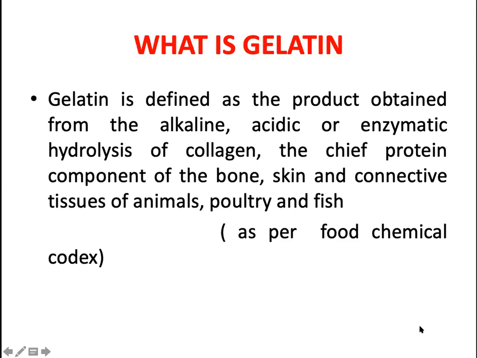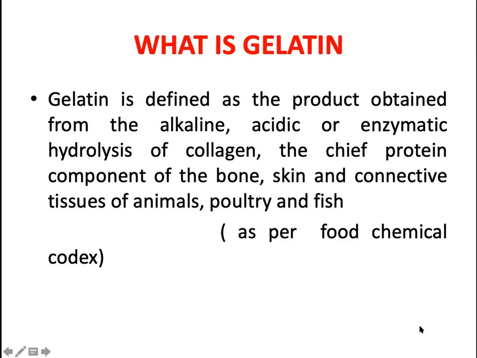You know that in the animal body, 30% of the organic matter is collagen, and around 60% of the animal protein is collagen. Collagen is distributed in various parts of the body of the animal, in the bone, skin, and connective tissues like tendons, ligaments.